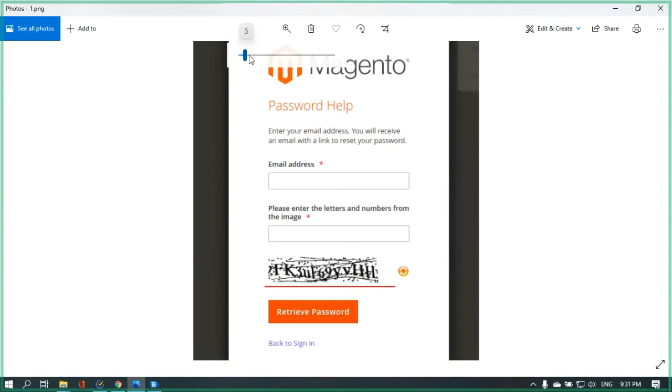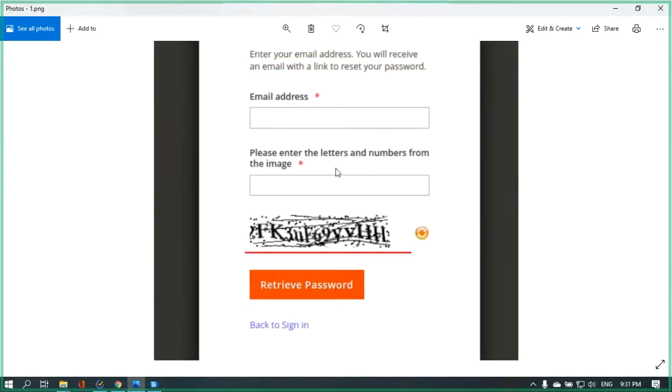Let's see the picture. If we set something like 20 or 40, we see that the symbols on the left and the right sides are truncated. As a result, we are not able to pass the CAPTCHA verification.